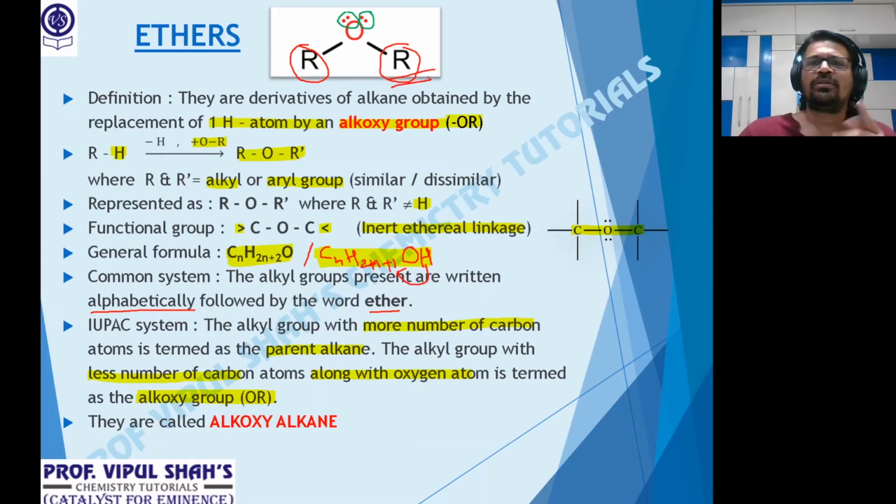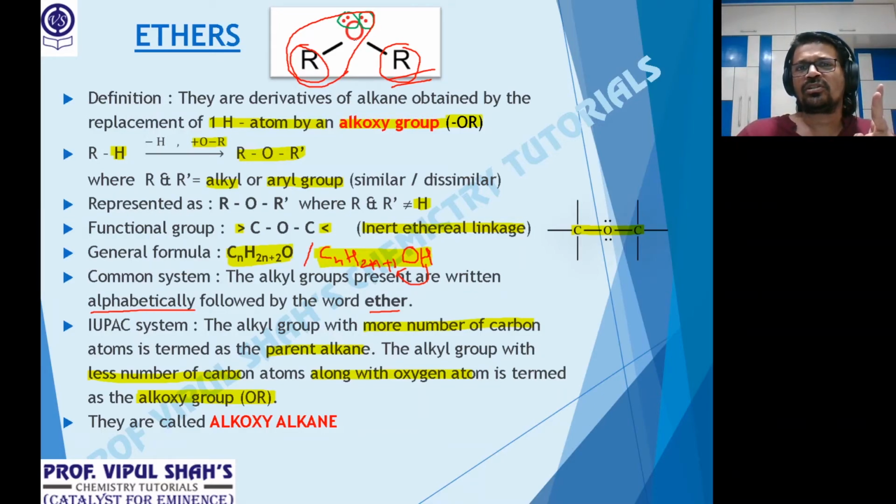So if it is one carbon, the parent alkane is methane. If there are two, ethane, three, propane, and so on. This R is with fewer carbons compared to this R. So this along with oxygen together will be called my alkoxy group. If this R had one carbon with oxygen, that is methyl with oxygen, methoxy.